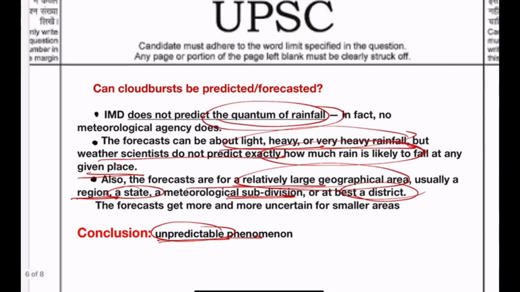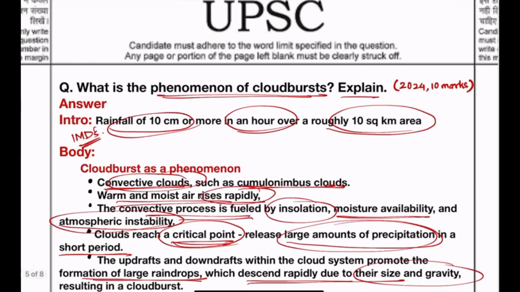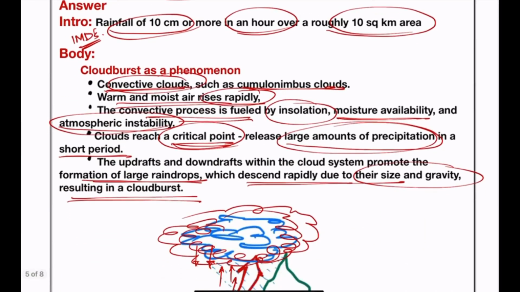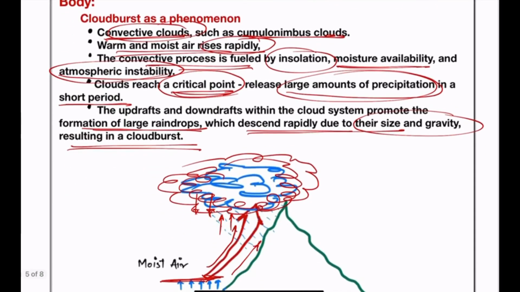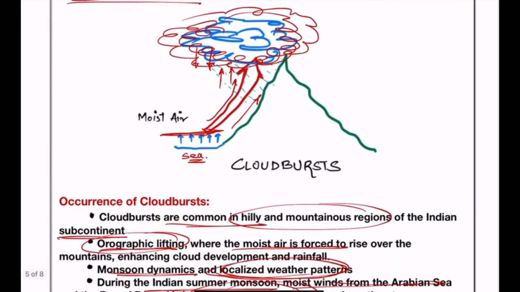So this will be our answer as far as the cloudburst event is concerned, where we will bring the definition of the IMD. In the body part, we will write about the phenomenon of the cloudburst, and then we will write about the occurrence of the cloudburst, and towards the end, we will write about the predictability or unpredictable nature of the cloudburst event.